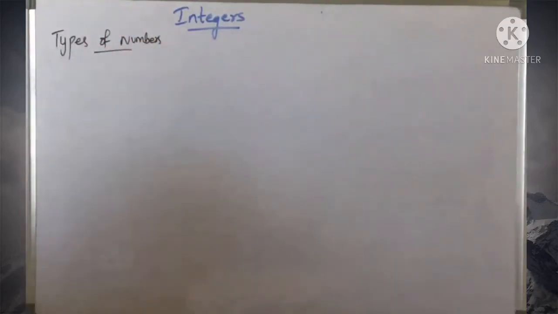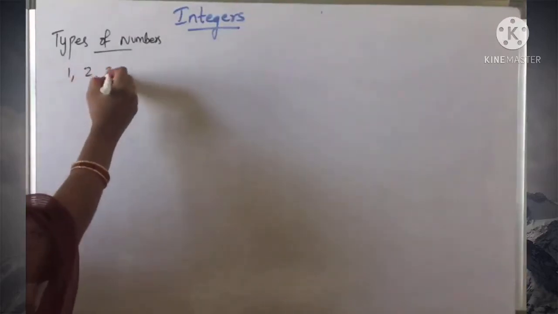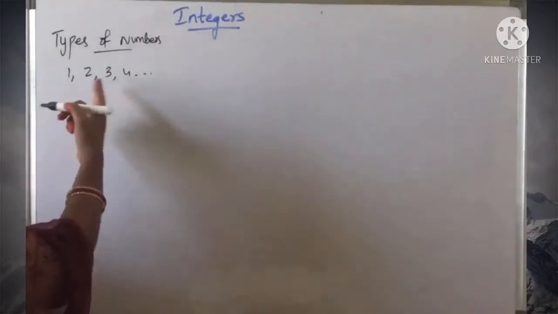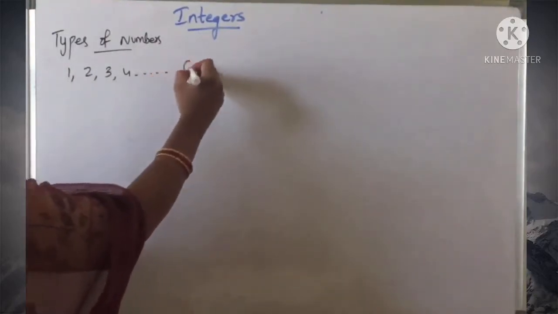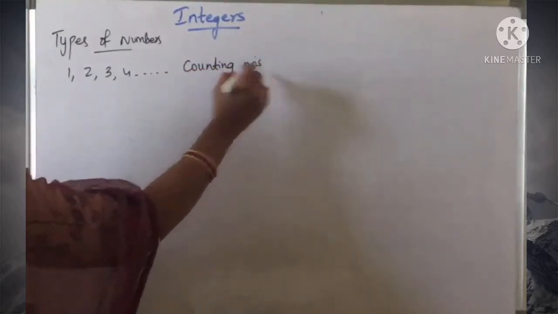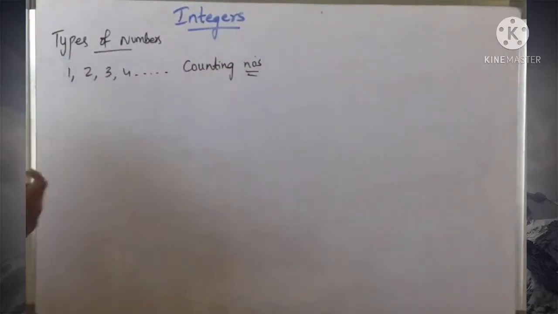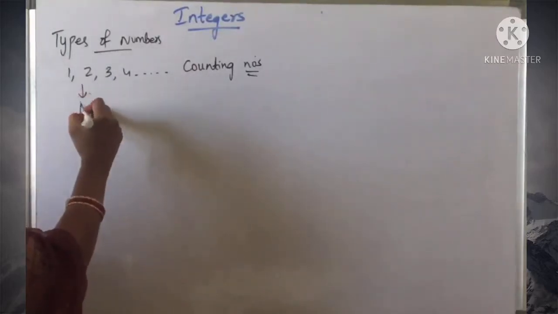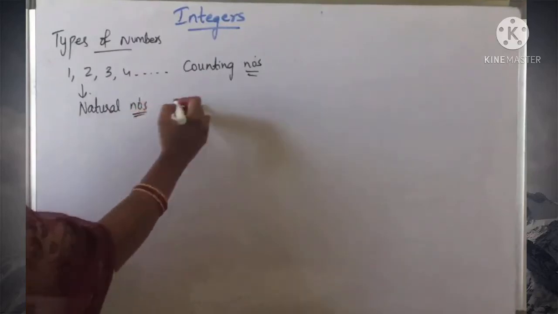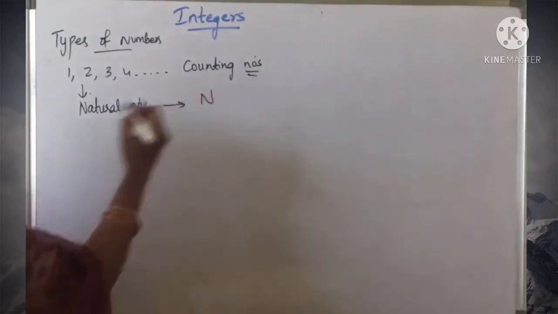Now here, what do you call 1, 2, 3, 4, and so on? If anyone asks you to count things, you will start from 1, 2, 3, 4. So they are nothing but the counting numbers. The counting numbers 1, 2, 3, 4, and so on are also called natural numbers, and they are denoted with a capital N.